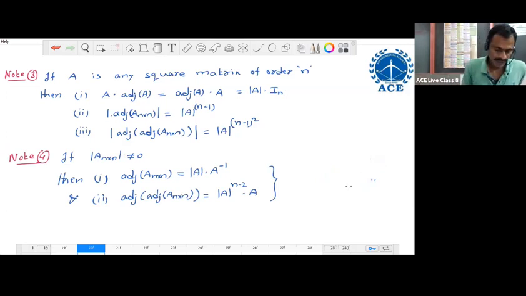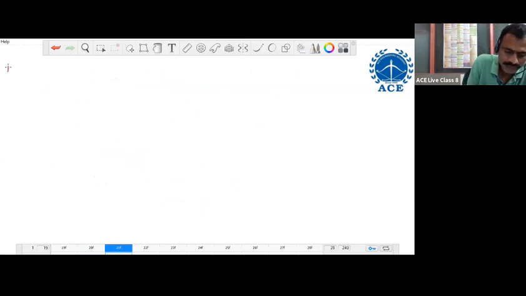Next, note point number 5. A equal to [A_ij].